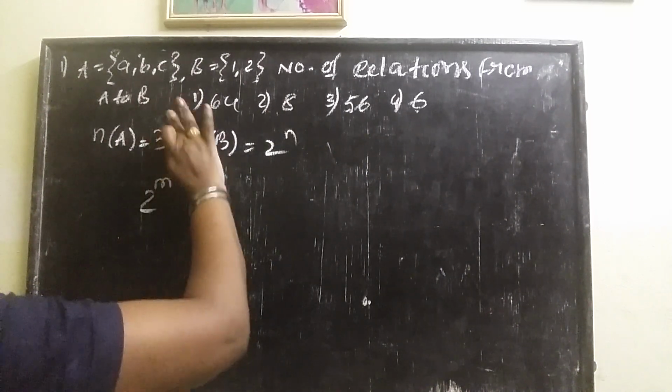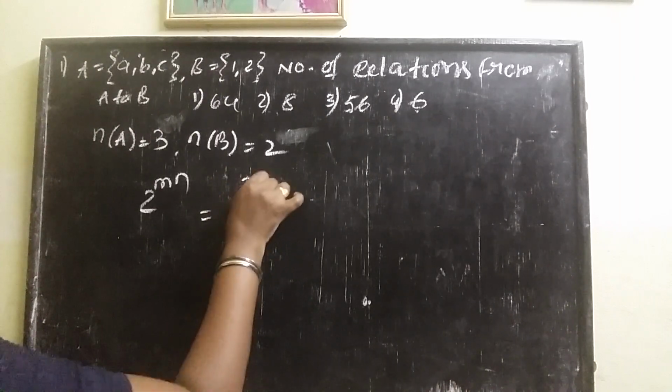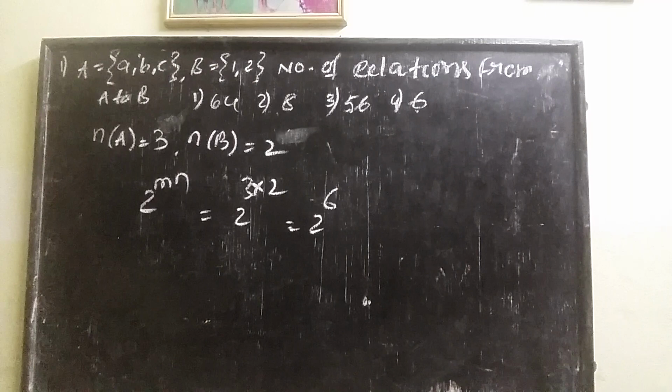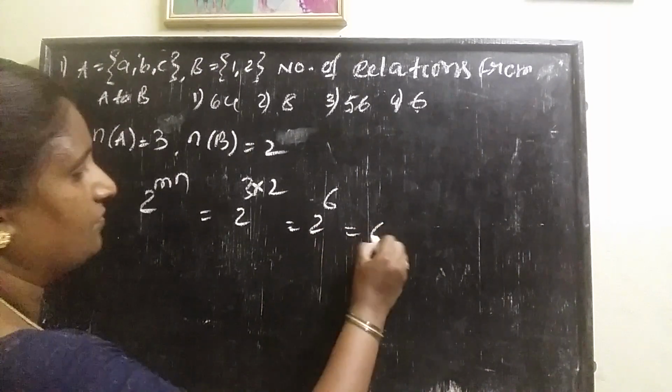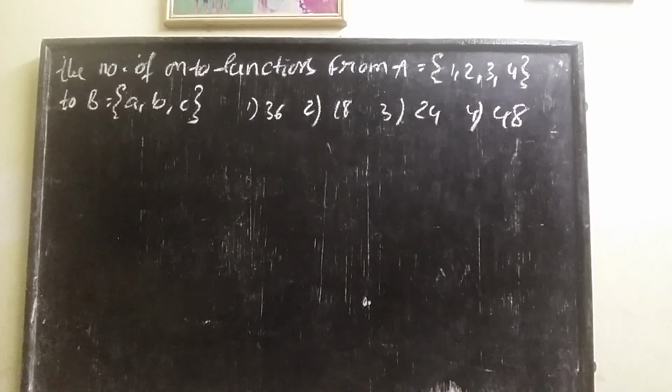So 2^(mn) is equal to 2^(3 into 2), that is 2^6. How much? 64. First option.